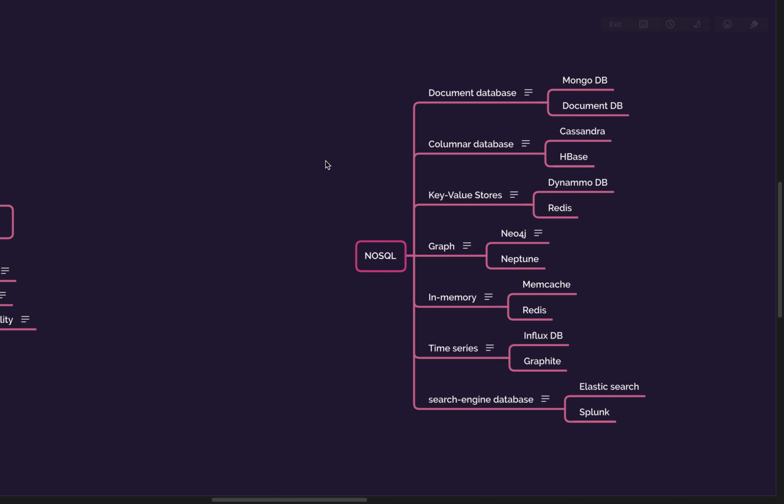It's not hard coded, I prepared it. For example, some people talk about key value stores and some people talk about in-memory databases, but there is a lot in common between them. Redis can be used as an in-memory database as well as a key value store. But more or less these databases belong to these categories for sure.